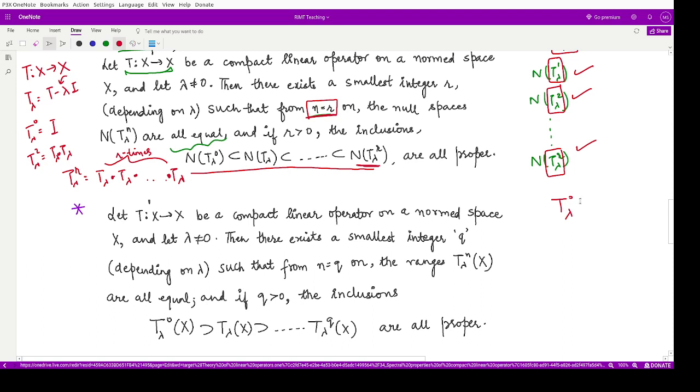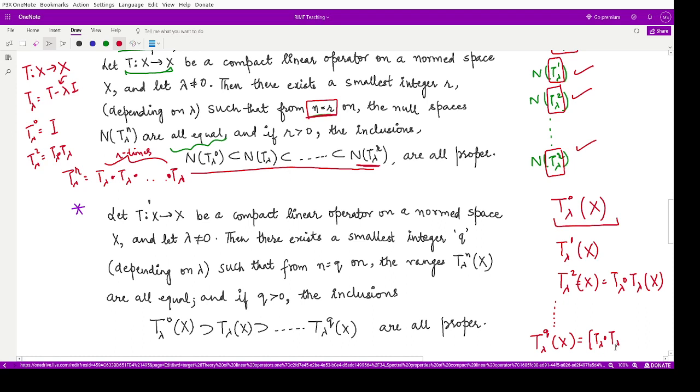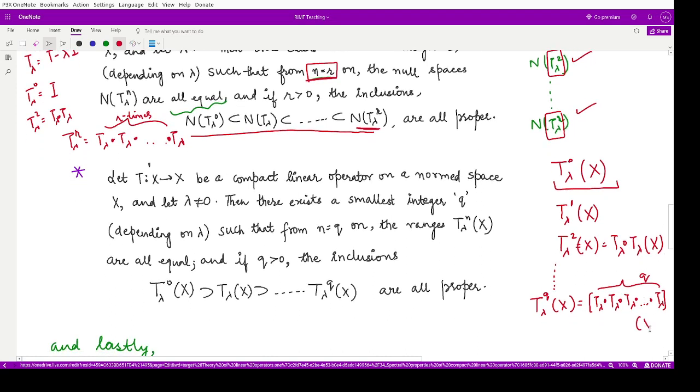The range space for T lambda 0 is just applying this operator T lambda 0 onto all the elements of the space X. The range space for the operator T lambda 1 is T lambda 1 applied onto all the elements of X. Again, T lambda 2 would be T lambda composed with T lambda defined onto the whole space X. We can keep doing this until we reach the last space, the range space for the operator T lambda q, which is T lambda composed with T lambda up to T lambda, q times in total, right? And the whole of this is defined onto the whole space X.